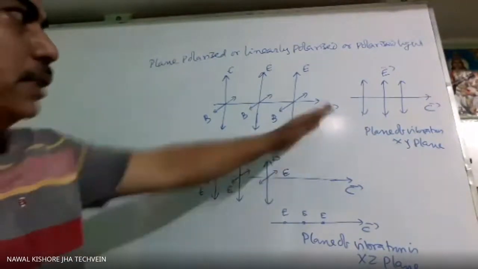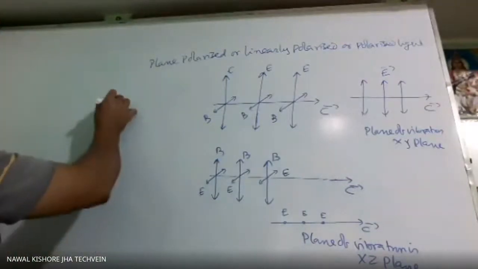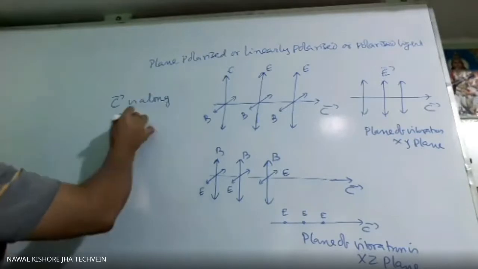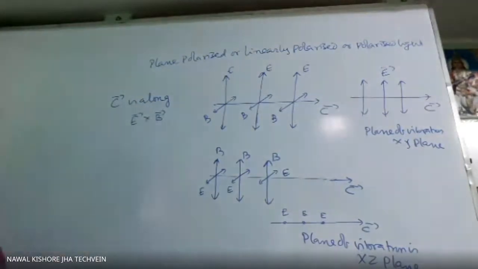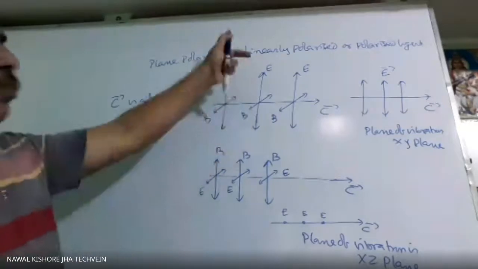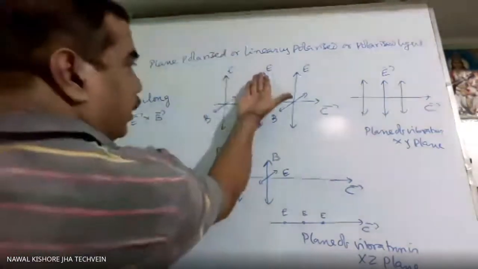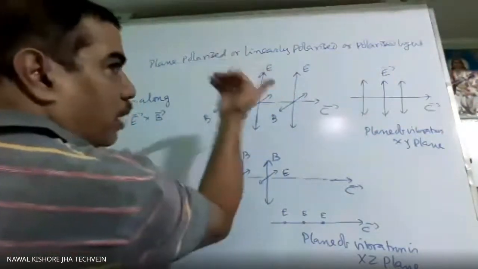So this C is always along E cross B. That also we have to know. This C, as we have already done in the previous chapter, is along E cross B. That means at any instant, suppose E is along the positive y-axis, then E cross B, this one, is outward, so B will be outward.